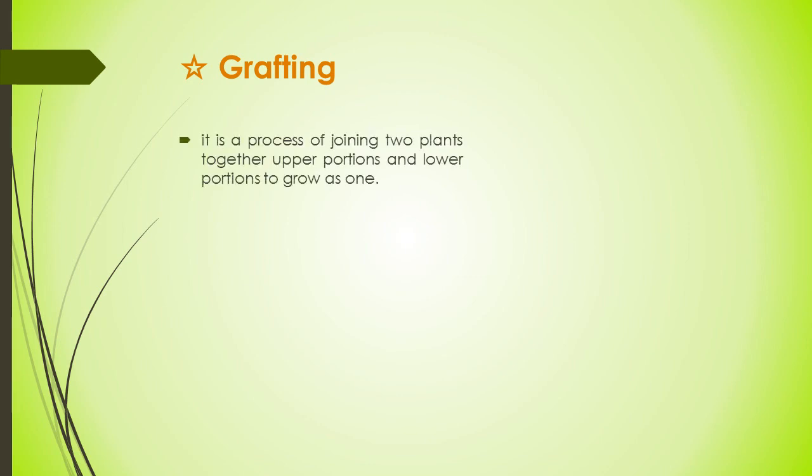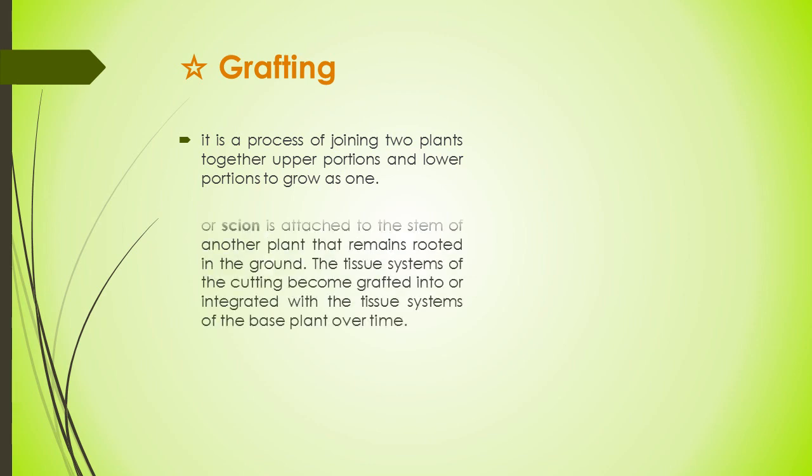Grafting. It is considered an old method which is applied in horticulture and gardening. This method is a process of joining two plants together, upper portion and lower portion, to grow as one single plant. So joining two parts from two or more plants so that they appear to grow as a single plant is the process of grafting.